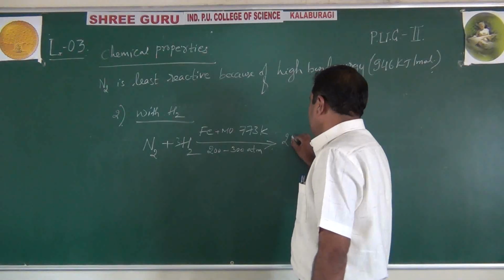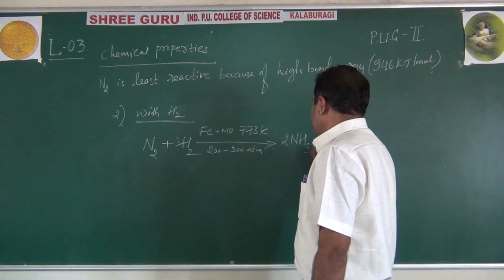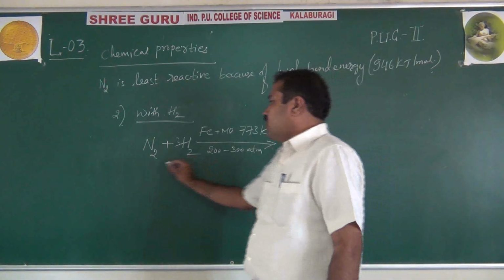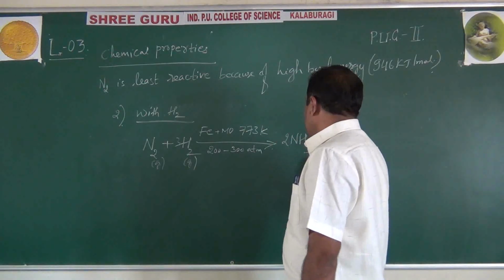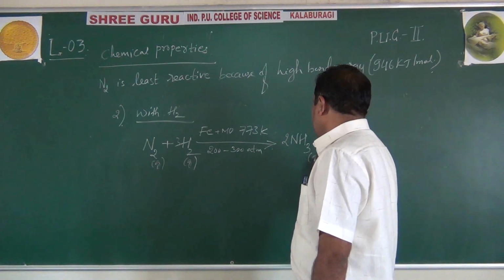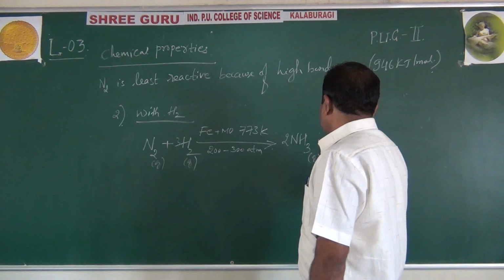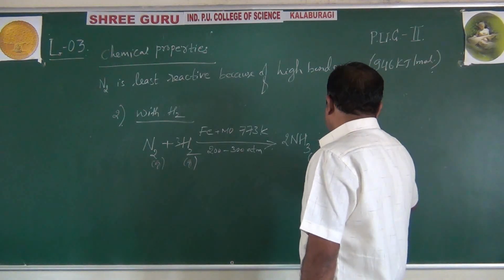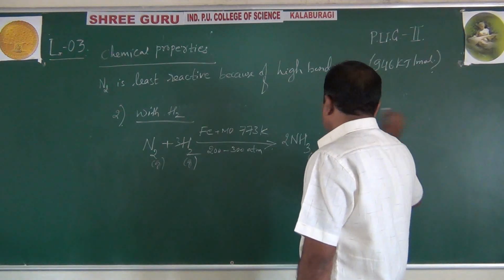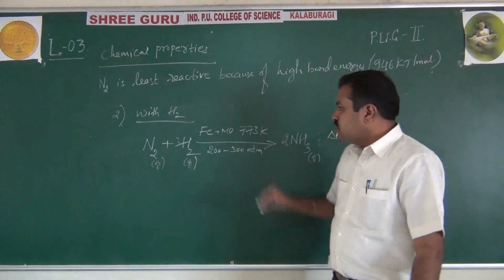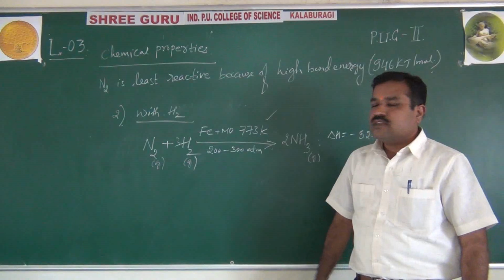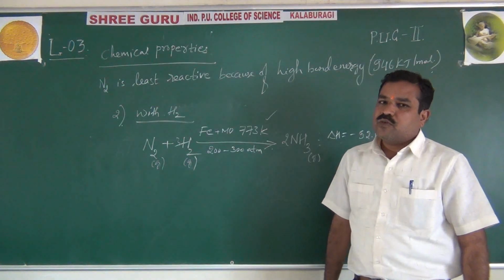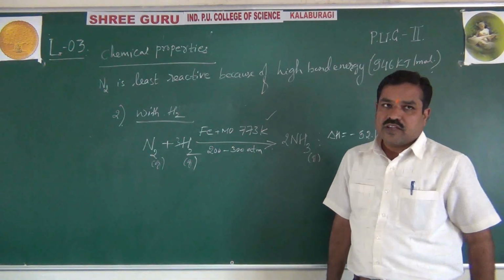What will you get here? 2NH3. See once again, 1 mole of N2 and 3 moles of H2 give 2 moles of ammonia. And this is a highly exothermic reaction. Minus 92.16 kilojoules of heat energy is liberated. See, at temperature 773 Kelvin, not at normal room temperature. This industrial method is called what? Haber's process. That you are going to study next in ammonia.